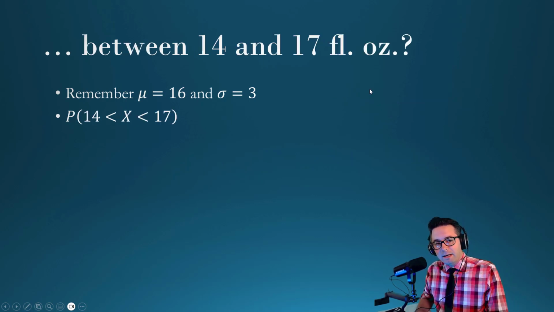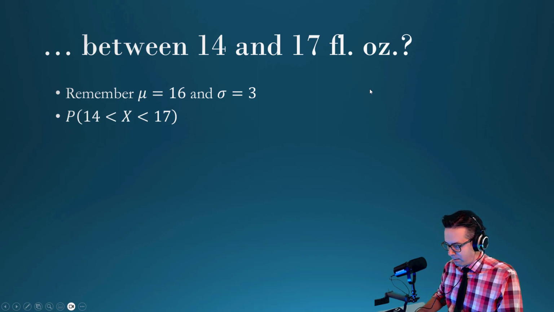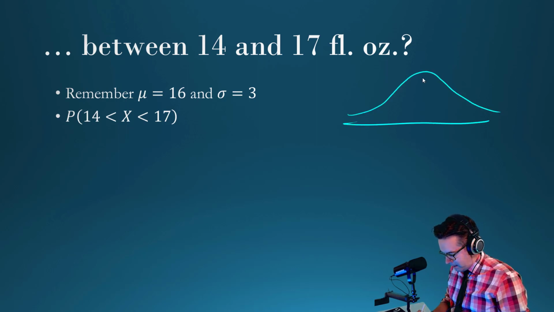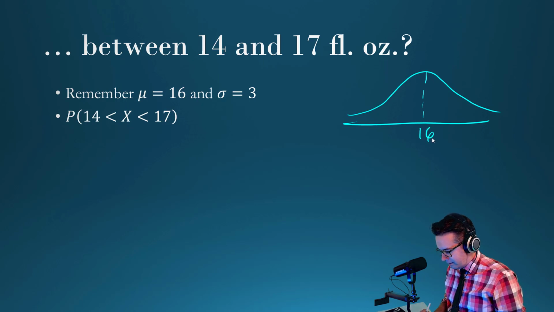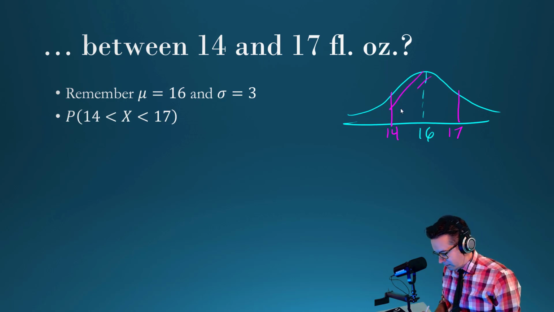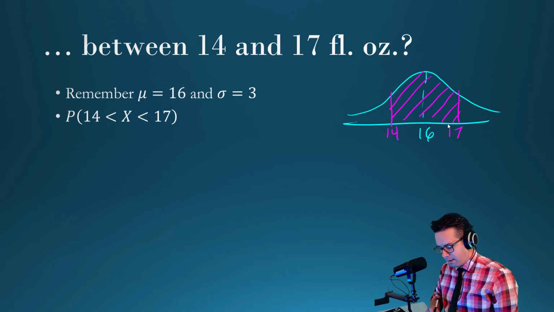So anyways, the next one, so between 14 and 17 fluid ounces, right? People typically do between 16 fluid ounces, so it's 14 and 17 fluid ounces. All right, so let's kind of think about what that looks like. So once again, I'll do my drawing. Right, so this is the mean, which is 16. We have 14 here and 17 here. And we want to know what is the area between 14 and 17. So this area right in here, right?